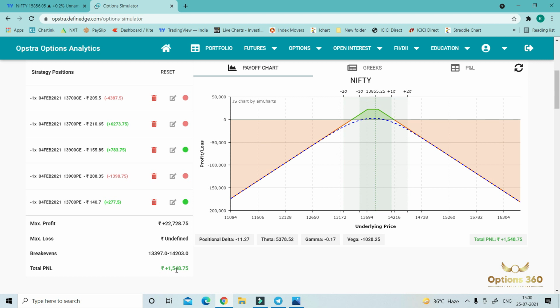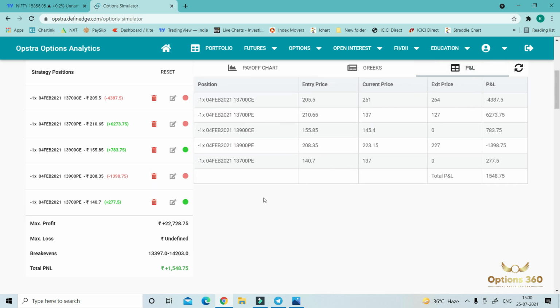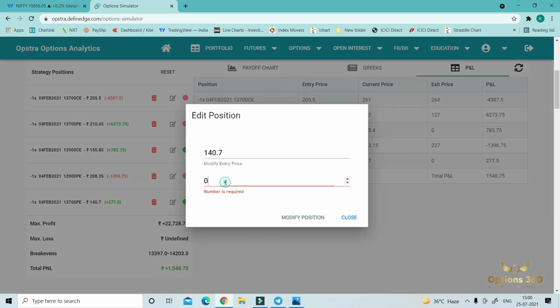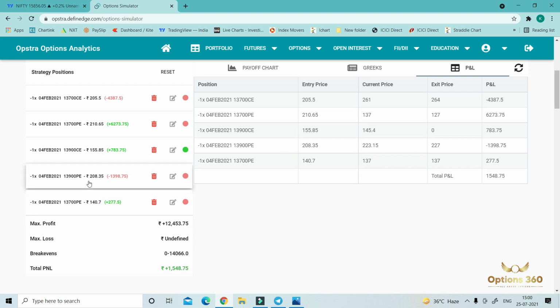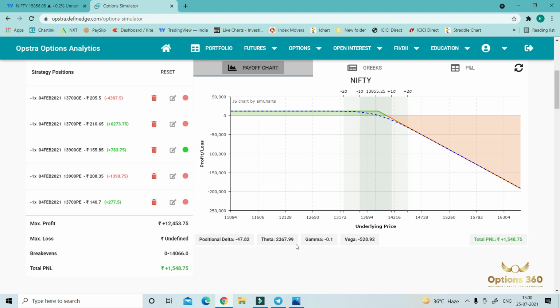So what will we do? We will again book our P and again convert our position into a straddle. Budget day was a very hectic day for adjustments. Okay, so be patient and let's see what happened at the day end. 13,700 was trading around 137. Closed. What will we do? Again open 13,900 P, because we have to convert our triangle into a straddle again.